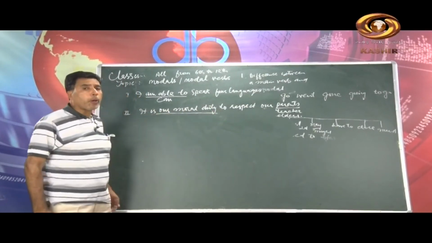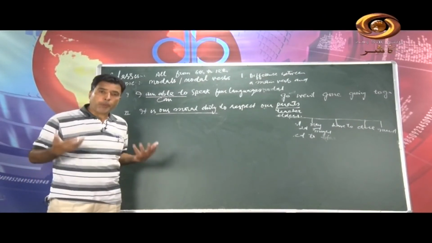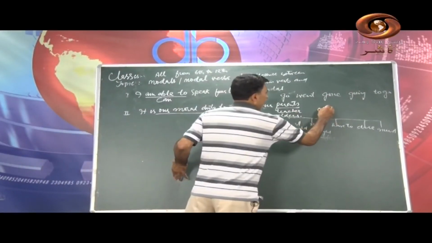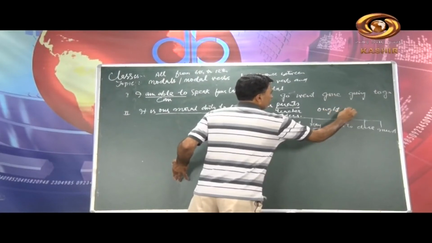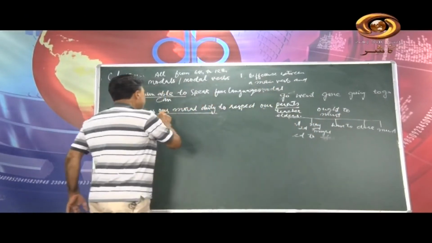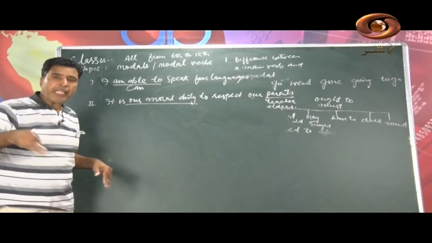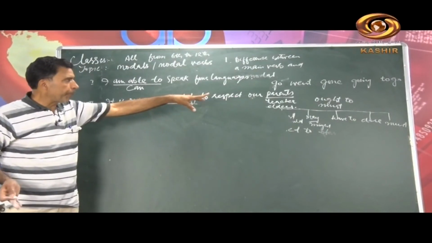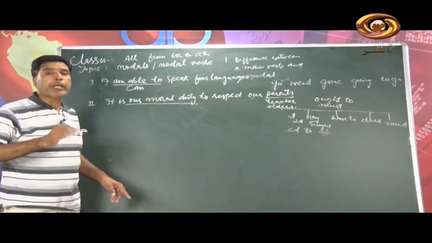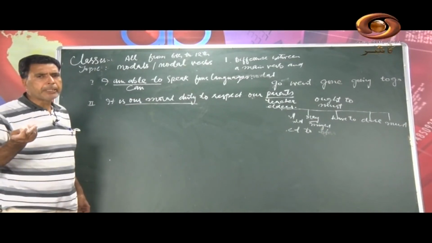So when we talk about moral duty, which we call akhlaqi farz in Hindi, there is a proper modal for that. Even 2-3 modals are there that we generally write. Ought to, we write even must, and we write should. And we can write this sentence in another way. We must respect our teachers, our parents, elders. We should respect our teachers and parents. We should respect, we ought to respect our elders. So the only difference is ought to and must.